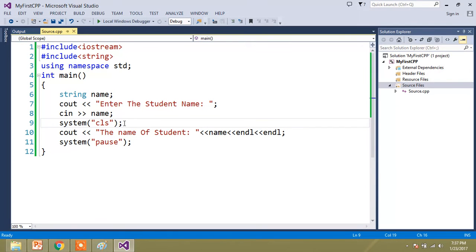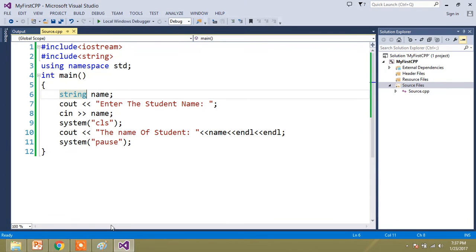It applies for all data types. For integers, you write int a, then cin greater than a, and then you can write the value of a is, where the value is stored in the variable a. That applies the same for all the data types.